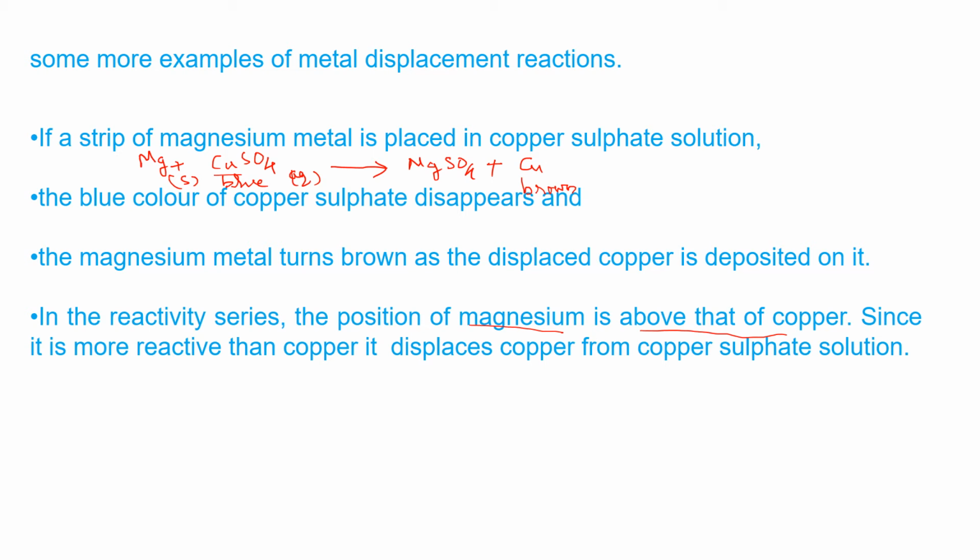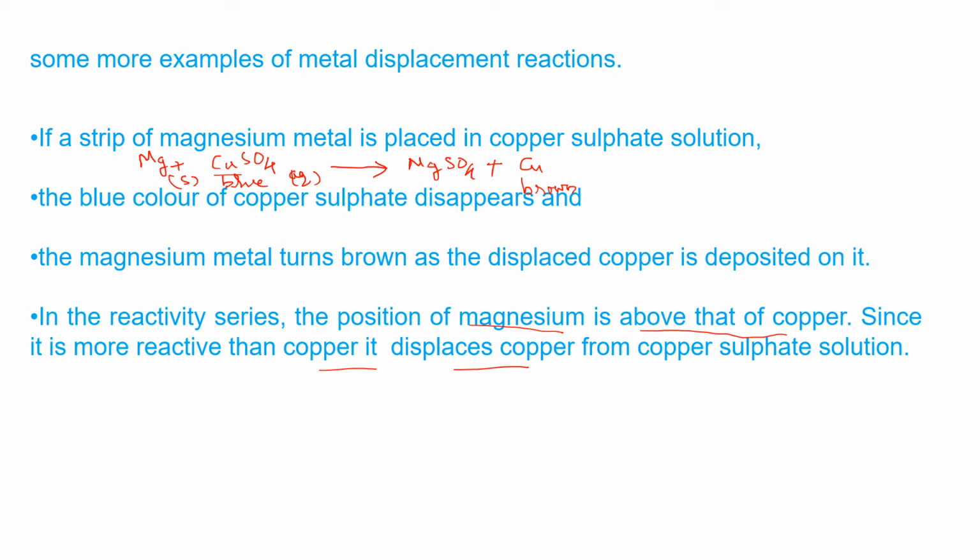This is the reason why the more reactive magnesium will displace copper from a copper sulfate solution. That you have to remember. This answer you have to remember always. In the reactivity series, the position of magnesium is above that of copper. Since it is more reactive than copper, it displaces copper from a copper sulfate solution. This way you have to write the answer.